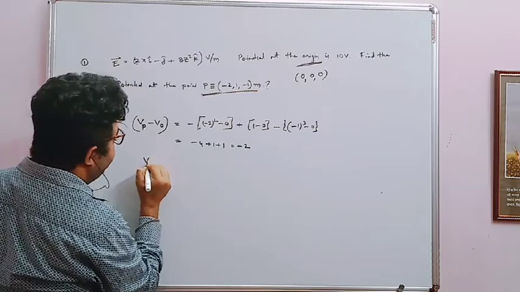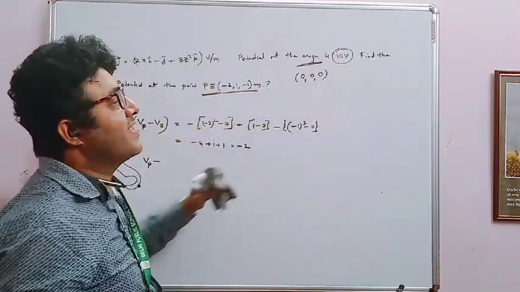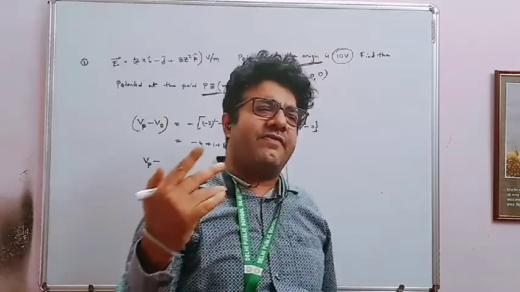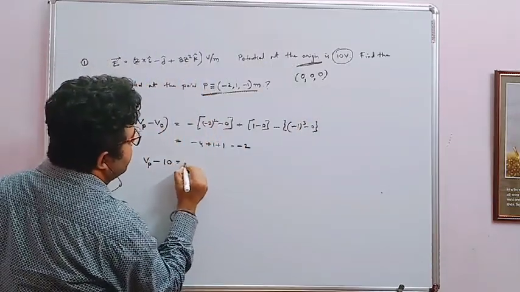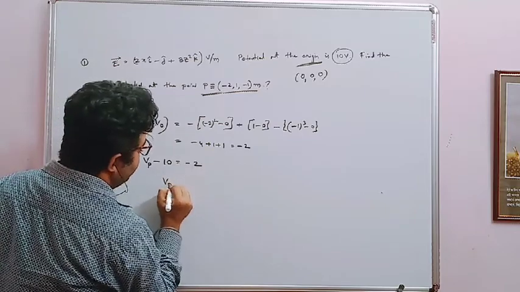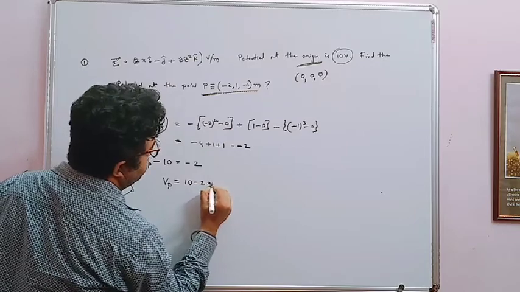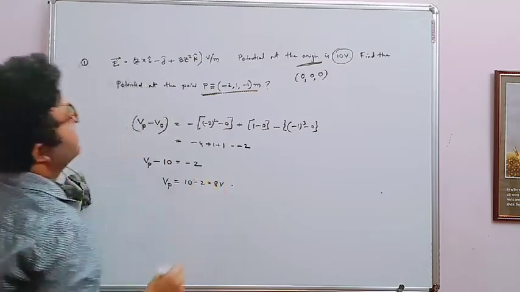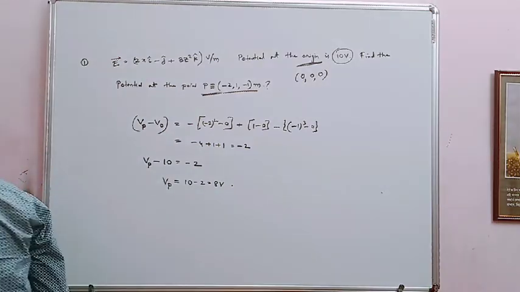So Vp, and voltage at the origin is 0. Sometimes they can give you 0 volt, sometimes they can give you another voltage. Whatever be the voltage, it doesn't matter. You put it, that is equals to minus 2. So potential at P is 10 minus 2, that is 8 volts. So you understand how important and how interesting this question is.